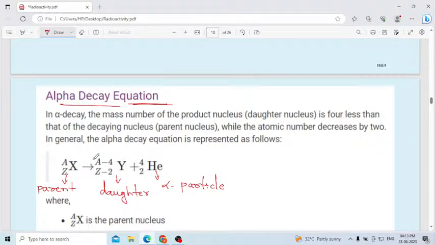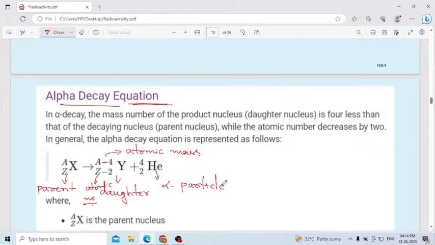Here the atomic mass is reduced by 4, A minus 4. The atomic number is reduced by 2. You can see A minus 4, Z minus 2, Y. Y is the daughter atom.